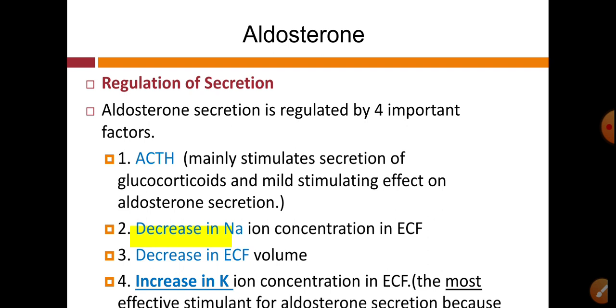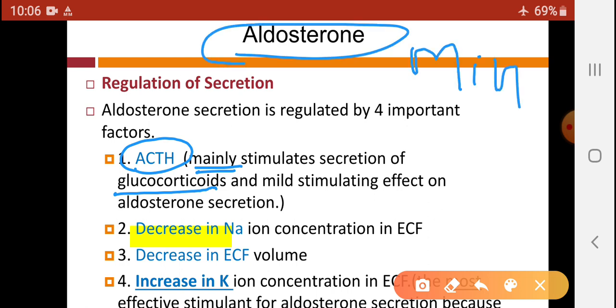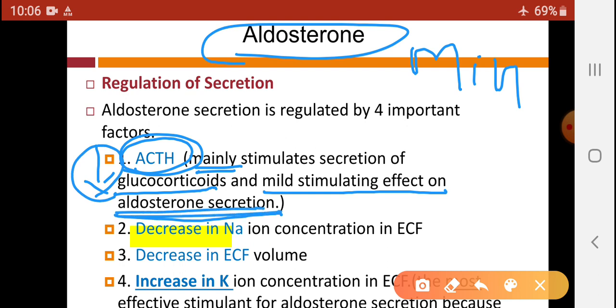First is ACTH. The source of ACTH is the anterior pituitary, and this ACTH is responsible for stimulation of secretion of glucocorticoids and has a mild stimulating effect on aldosterone secretion. ACTH mainly stimulates secretion of glucocorticoids, but the aldosterone hormone is a mineralocorticoid. So ACTH has only a mild role in the secretion of aldosterone.